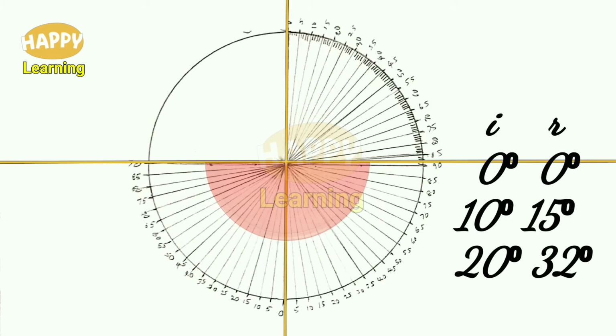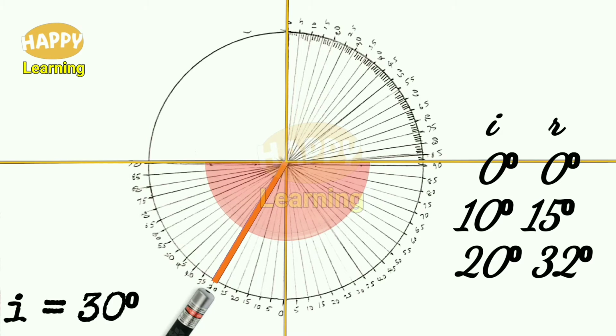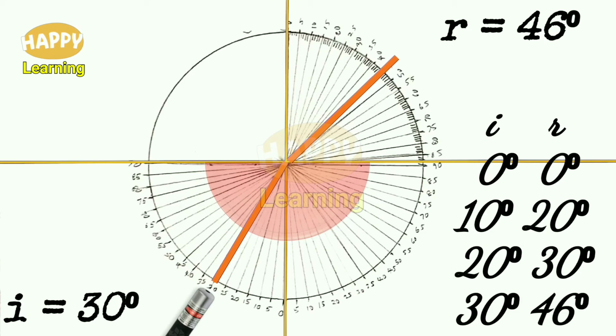Then go for another angle of incidence. This time shift the laser pointer to 30 degrees. I is equal to 30 degrees. Then this ray, after passing from glass into air, bends away from the normal as it is moving from denser medium to rarer medium. Here R is equal to 46 degree. So for angle of incidence I is equal to 30 degree, angle of refraction is 46 degree. Note these values in the table.